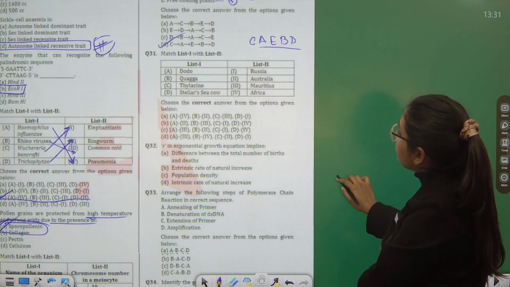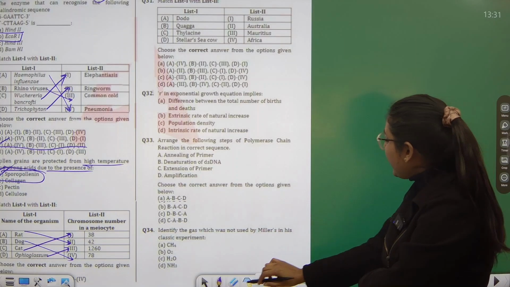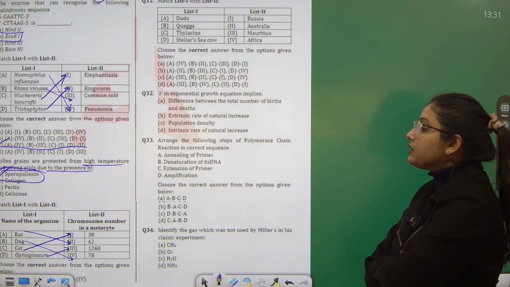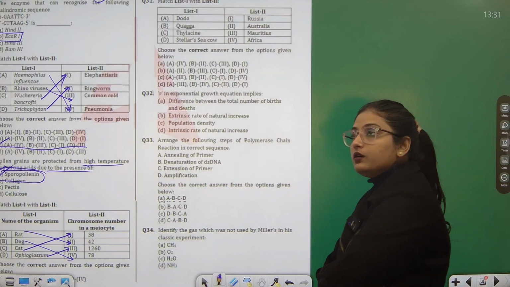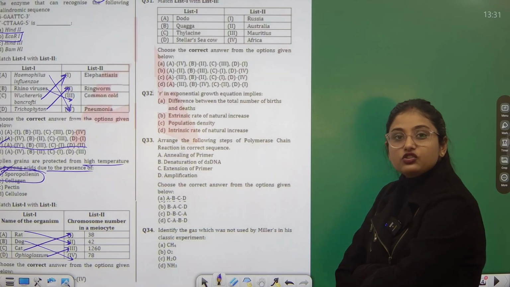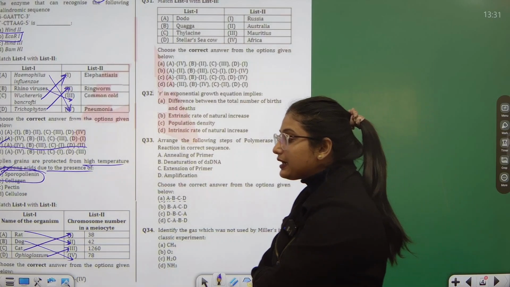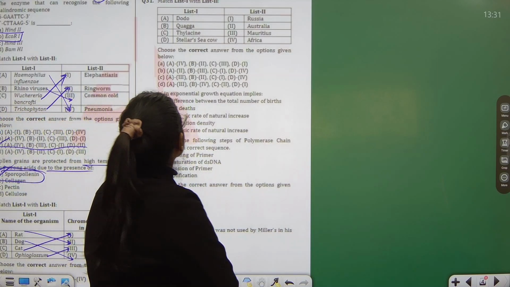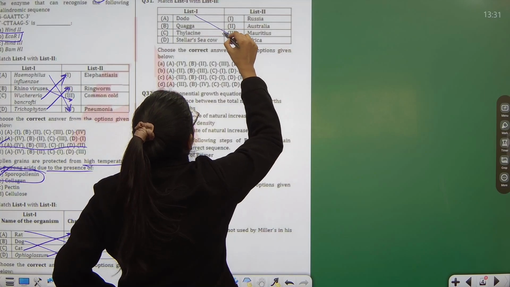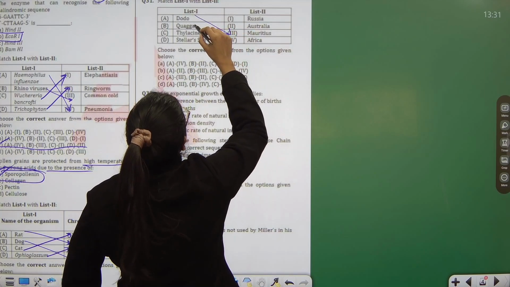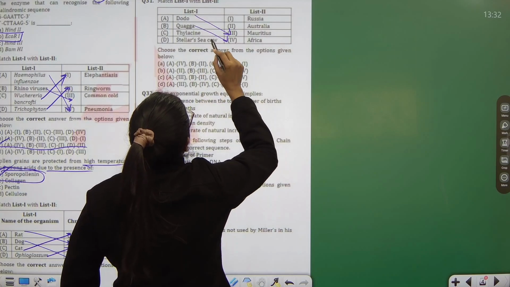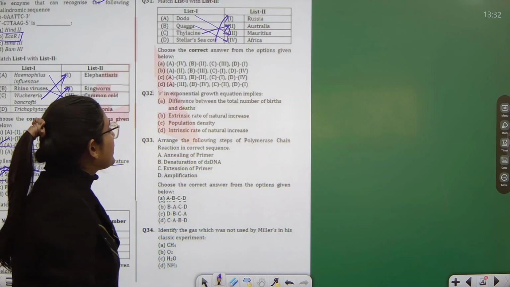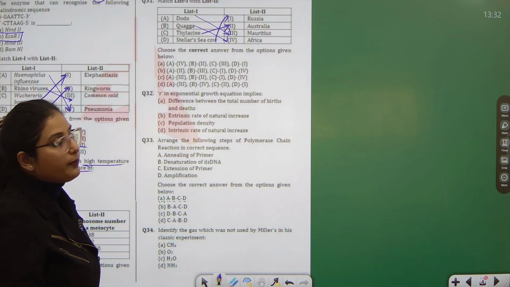Question number 31, match list 1 with list 2. Again, this is a factual question. Dodo is an organism which is extinct, and we have studied it in class 8th as well as in class 7th. But this dodo belongs to the region Mauritius. Quagga is seen in Africa. Thylacine is a part of Australia, and Steller's sea cow is an extinct organism of Russia.